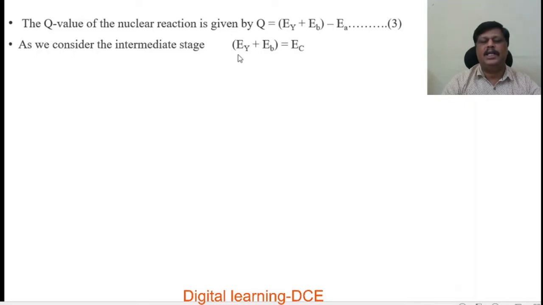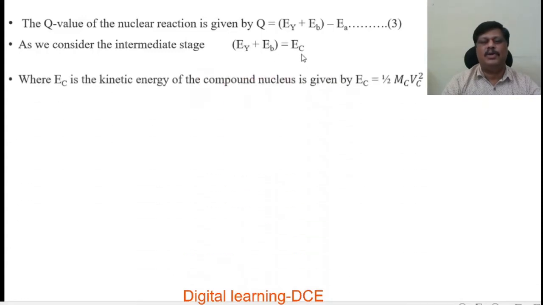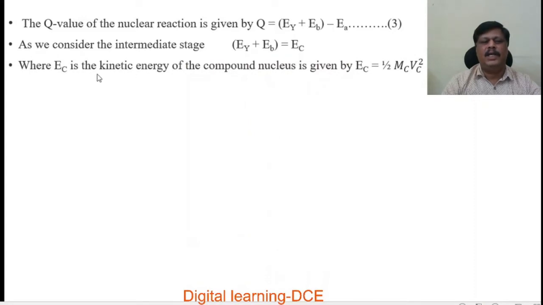That means the kinetic energy of the product and outgoing particle is equal to the kinetic energy of the compound nucleus Ec, where Ec is given by Ec is equal to half Mc Vc square, because kinetic energy E is equal to half m v square.